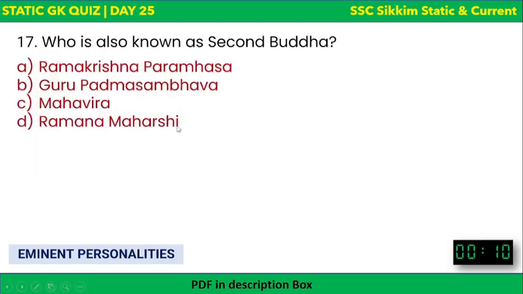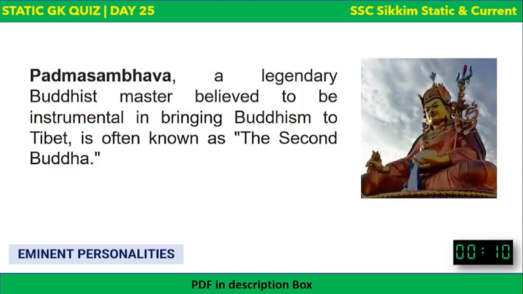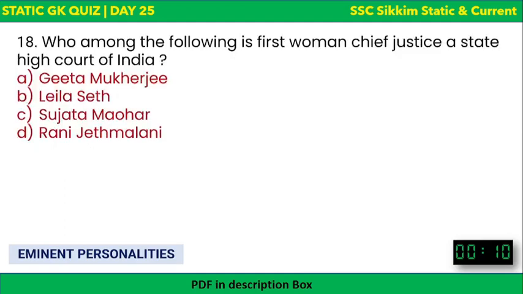Next, who is also known as the second Buddha? The options are there and your time begins. Ramakrishna Paramhansa, Guru Padmasambhava, Mahavira or Ramana Maharshi? The second Buddha is Guru Padmasambhava, a legendary Buddhist master believed to be instrumental in bringing Buddhism to Tibet, who is often known as the second Buddha.